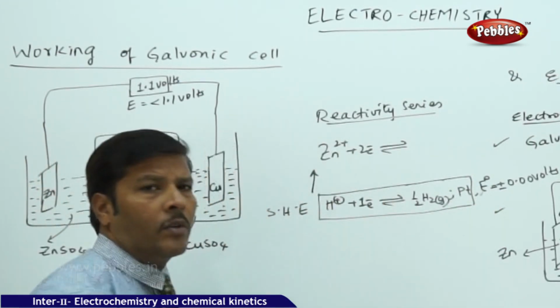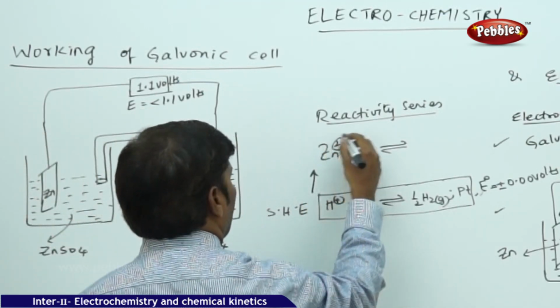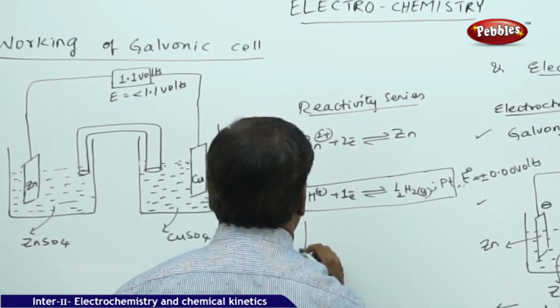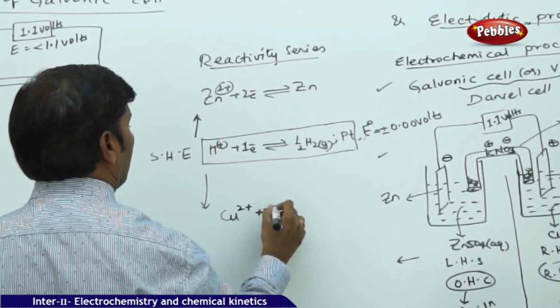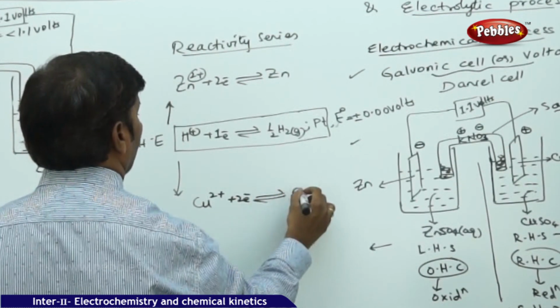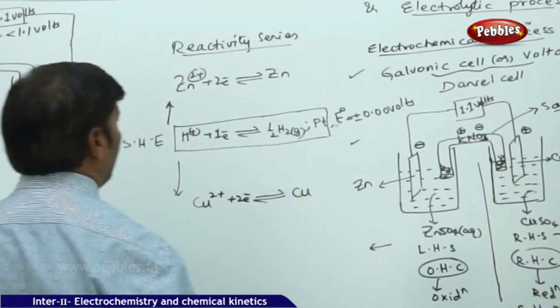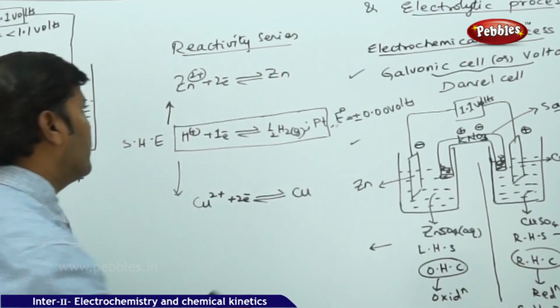So above the hydrogen electrode you find the active electrode system, that is the zinc electrode system, and below the hydrogen you find copper, Cu2 plus plus 2 electrons, reversible reaction, copper. Because zinc is above the hydrogen and copper is below the hydrogen, zinc is the more active electrode.